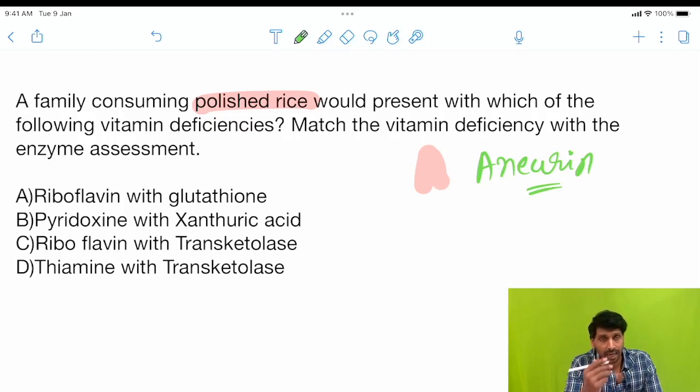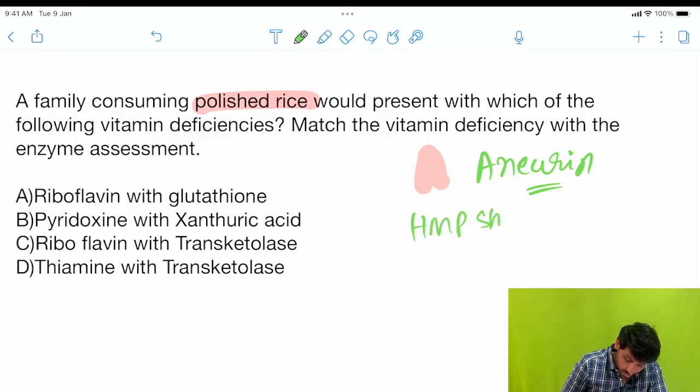We are all aware that thiamine is an energy producing vitamin. All energy producing metabolism, like carbohydrate glycolysis, or lipid beta oxidation, requires thiamine. As thiamine is not there, there is energy deficiency obviously. So what enzymes are dependent on thiamine? We have already learned that multi-enzyme complexes, the PDH complex and alpha ketoglutarate dehydrogenase complex, are dependent on thiamine. And one more enzyme, an HMP shunt enzyme, that is transketolase.